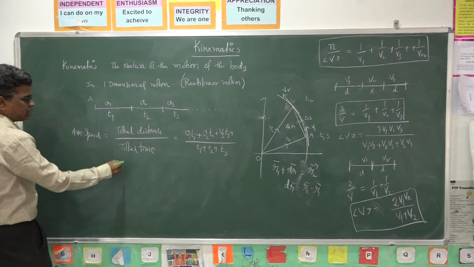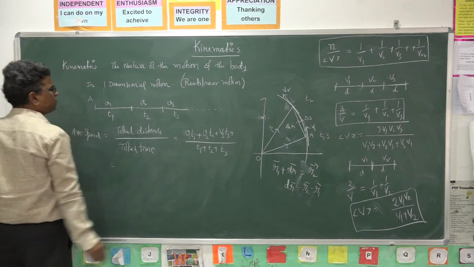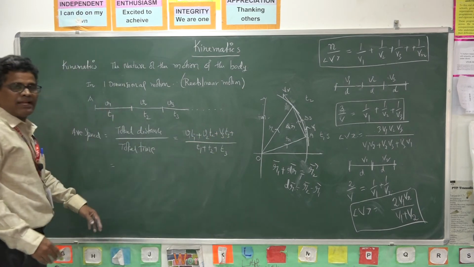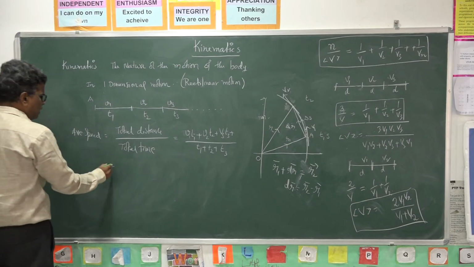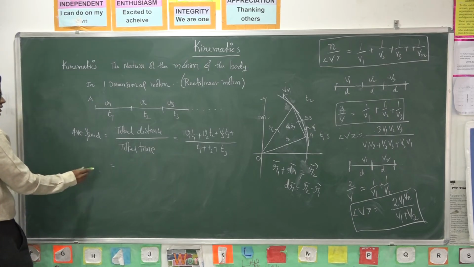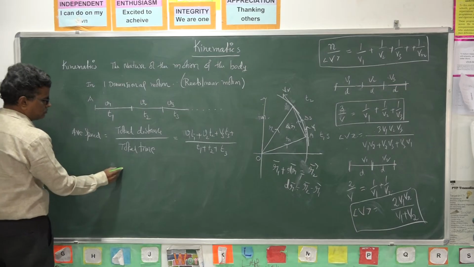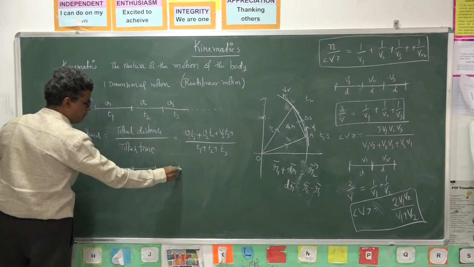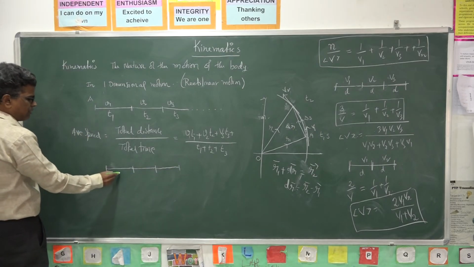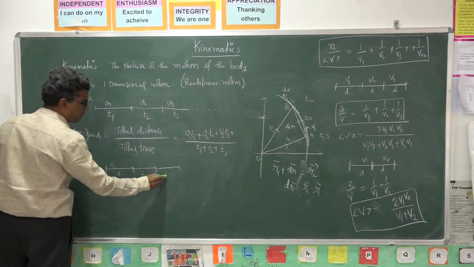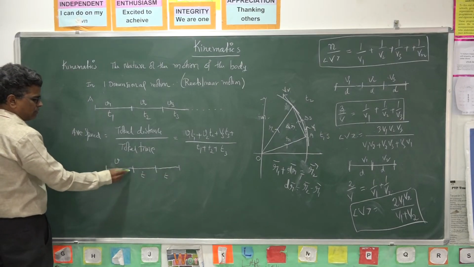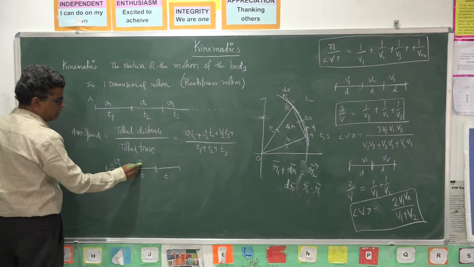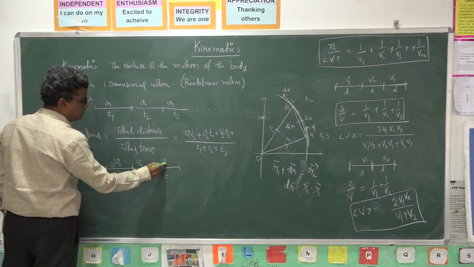So what is the average speed here? v1 t1 plus v2 t2 and so on up to n, by total time. Suppose 3 parts are there. I divide the journey into 3 parts with equal time intervals t, t, t. First it travels with a speed v1. The next equal interval it travels with speed v2, then v3.